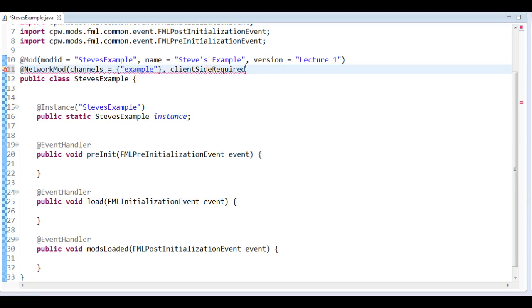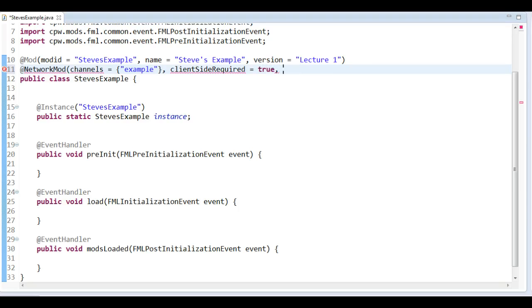So basically, if you have a server with your own mod installed on it, and you have this friend who wants to join and play with you, does this friend need the mod installed to be able to join? Usually that's what you want. If you have a block that the server knows about, then it's good that the client knows about it as well, so it can render the block and interact with it properly. So usually you want to set that any client that joins this server needs the mod as well. It's however not necessary, otherwise you can just set it to false, but usually you want to go with true.